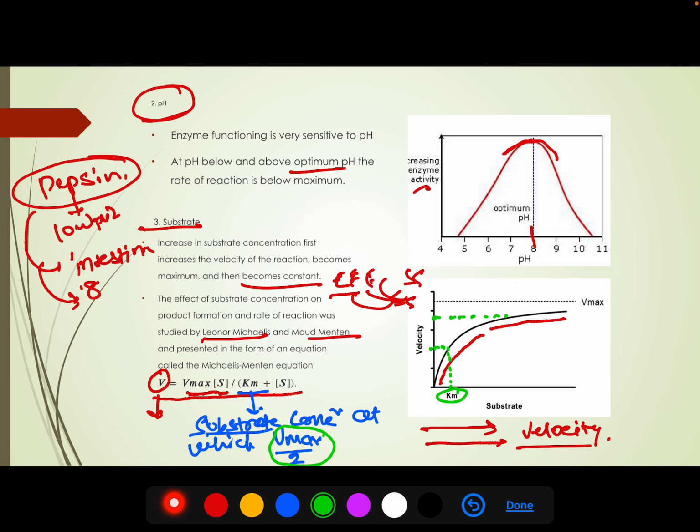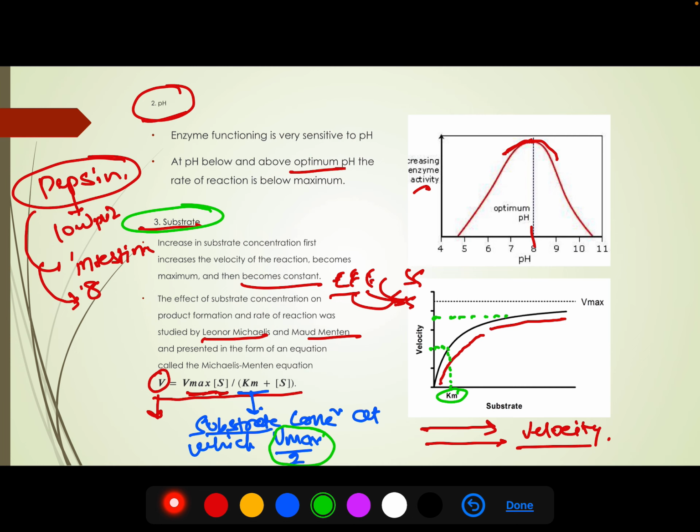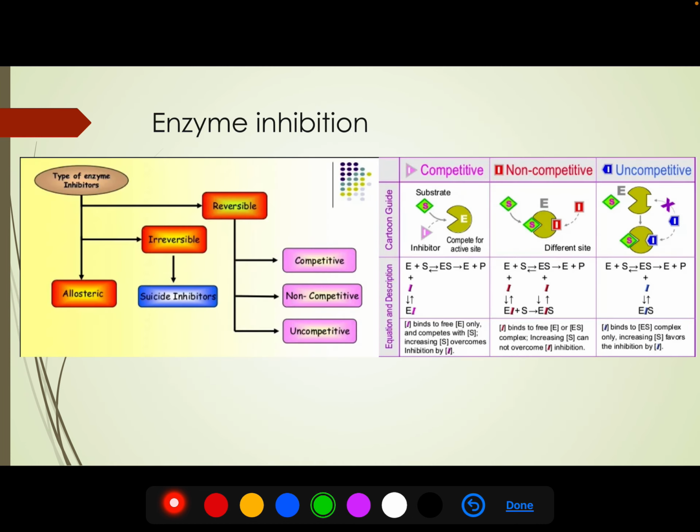So the unit of Km will be the unit of concentration. Okay, I hope this is clear. So this was the effect of substrate on enzyme action. Now let's move into a very important topic, that is enzyme inhibition.